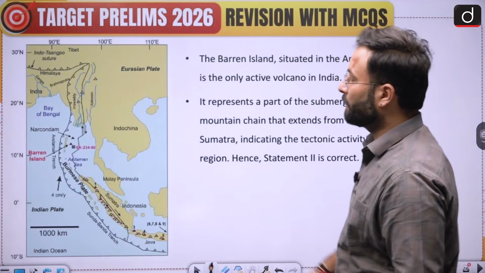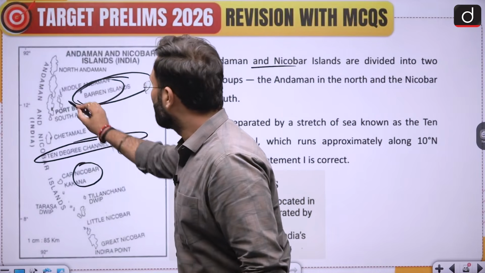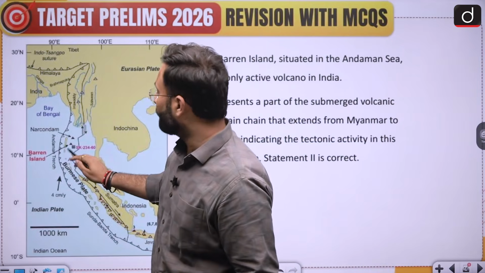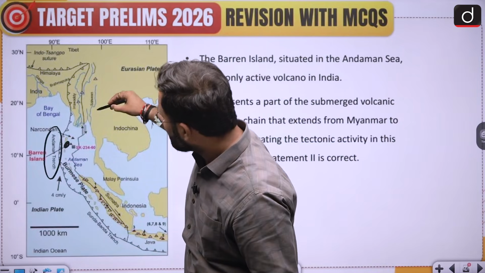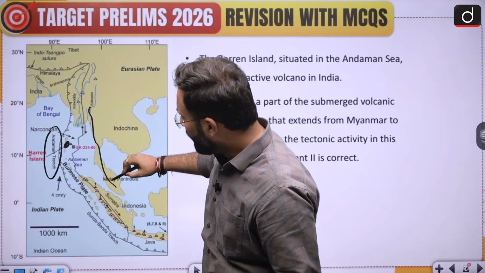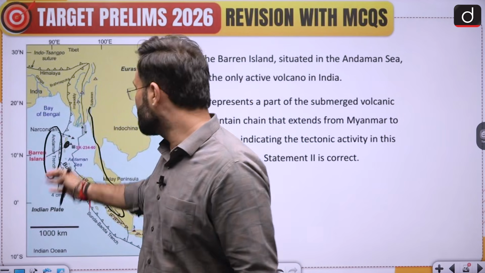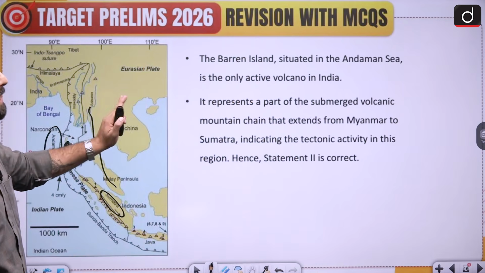Now talking about Barren Island, since it is part of your Andaman group, here you can see Barren Island is located somewhere over here in the Andaman group of islands, extending from Myanmar to Sumatra. This is strategic, you can say. Barren Island is situated in the Andaman Sea.